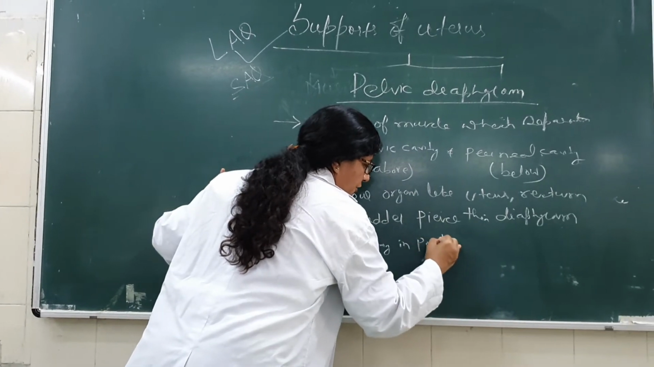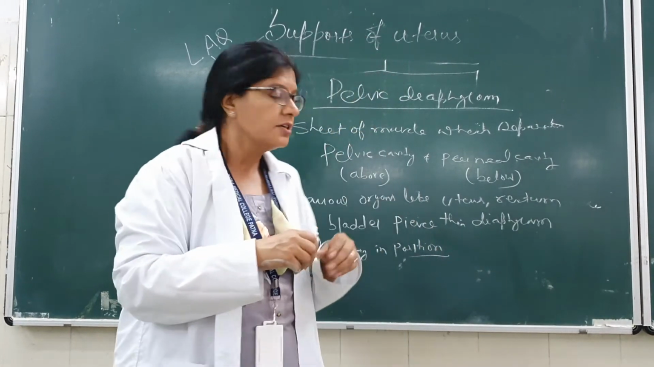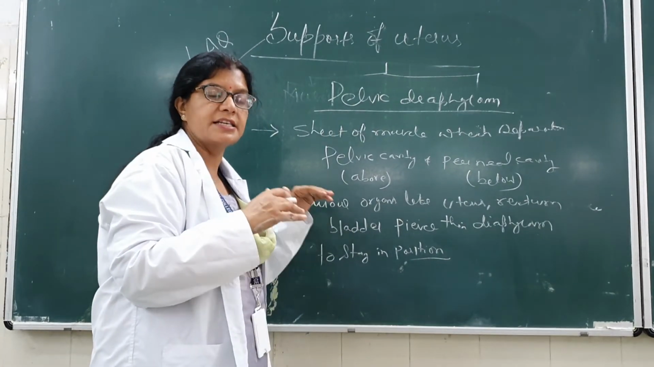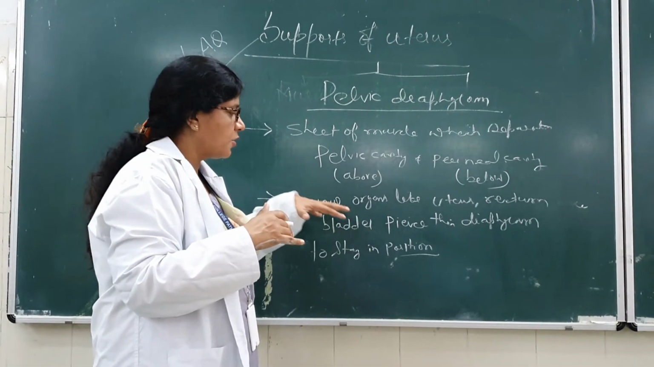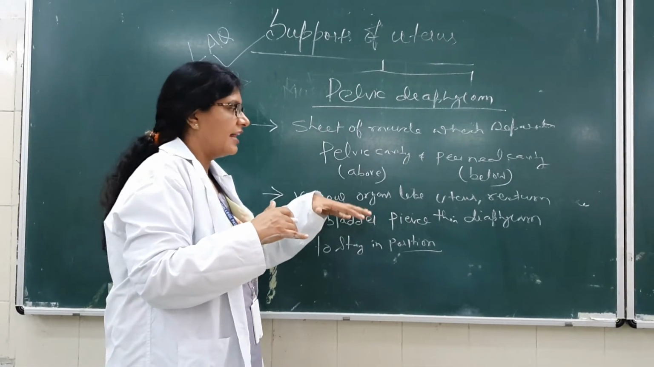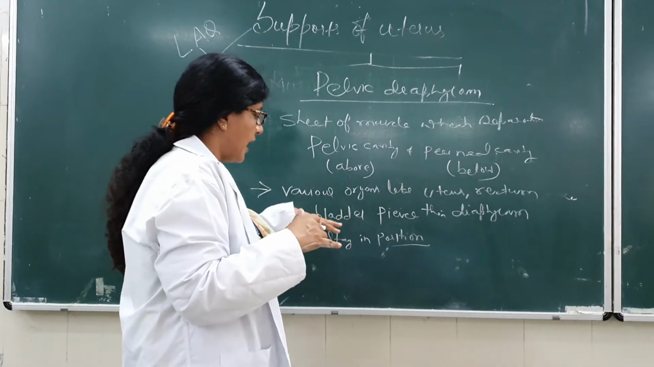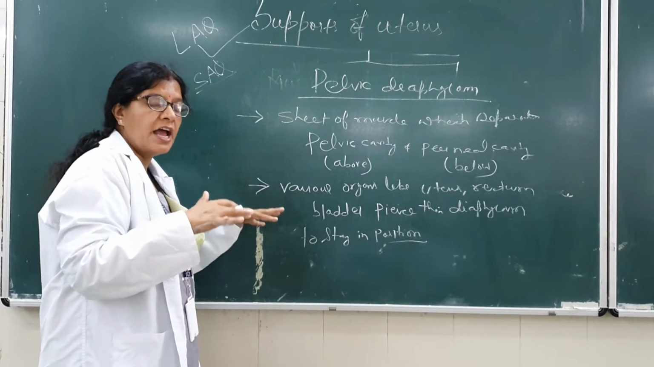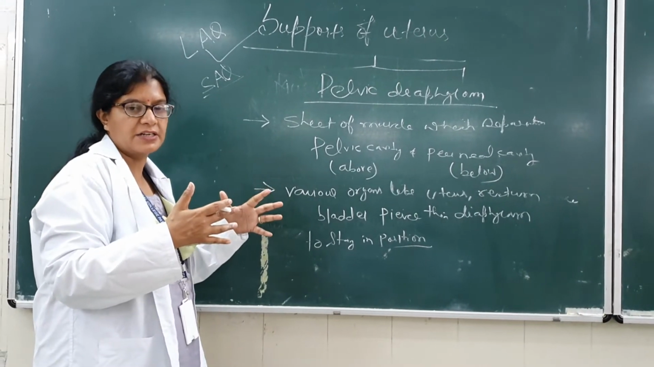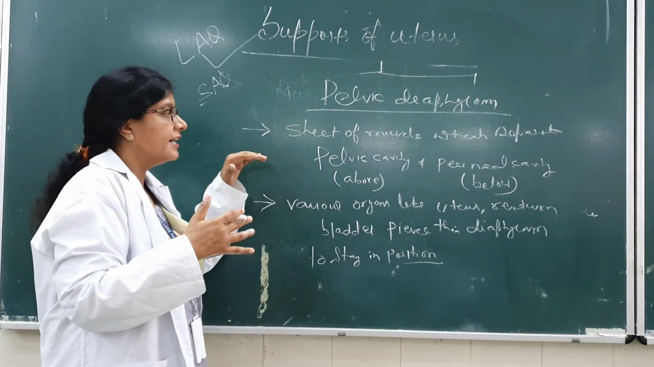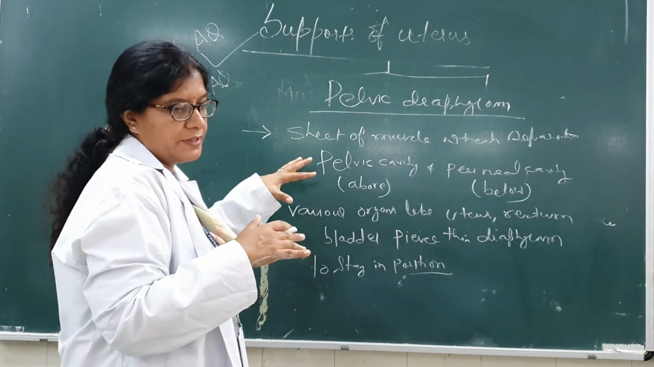So what is the function of the pelvic diaphragm? First, it stabilizes the various organs and keeps them in position. The second thing is that it prevents incontinence of the bladder, prevents uterine prolapse, and prevents rectal prolapse. It helps the organs to bear the pressure or increase in abdominal pressure. So that is the work of the pelvic diaphragm.